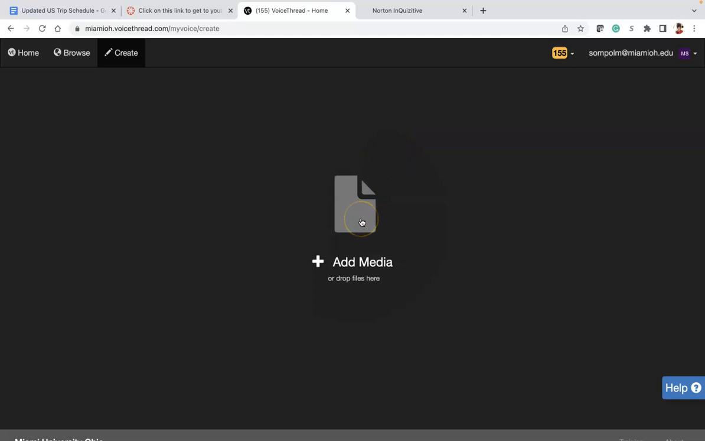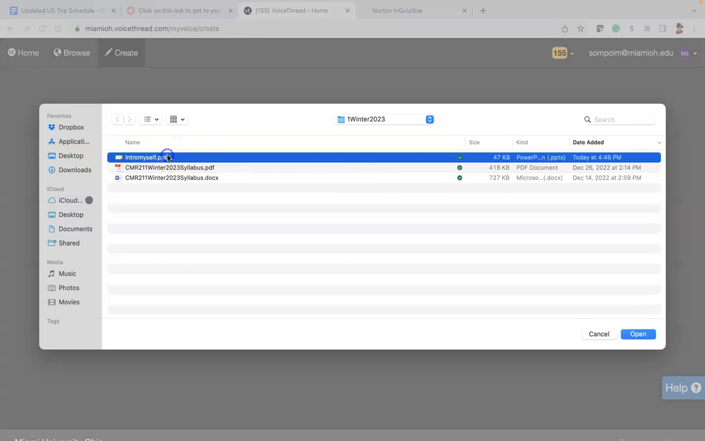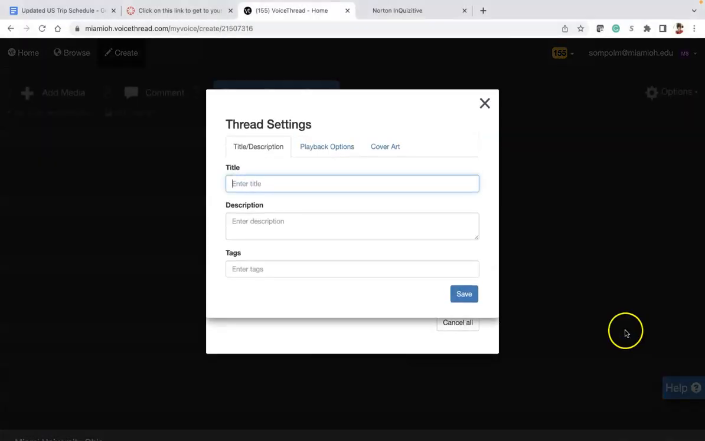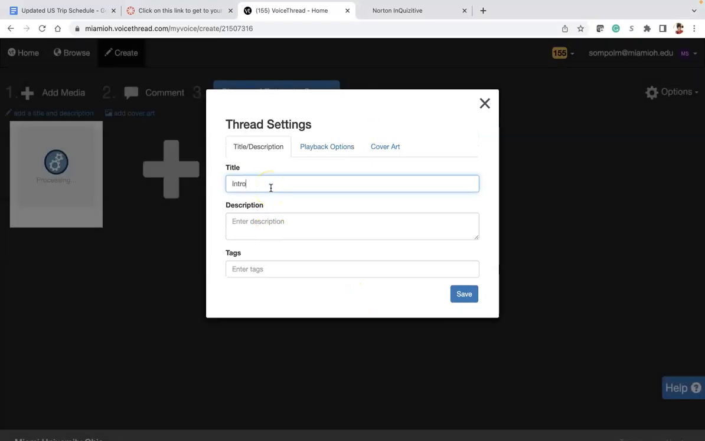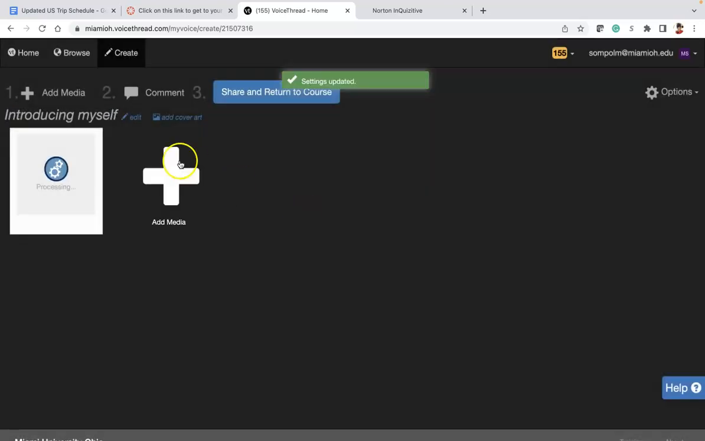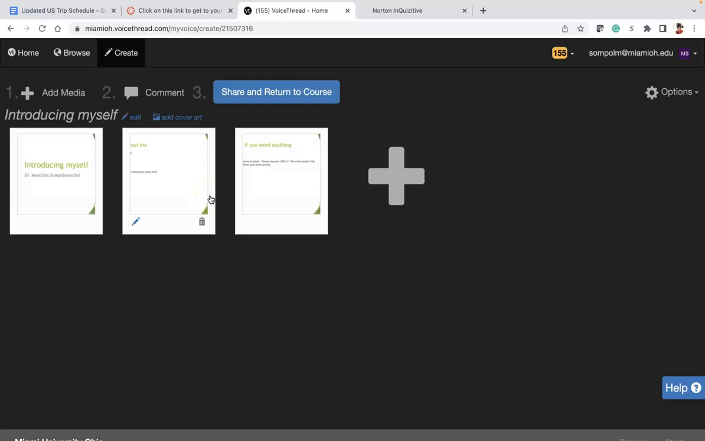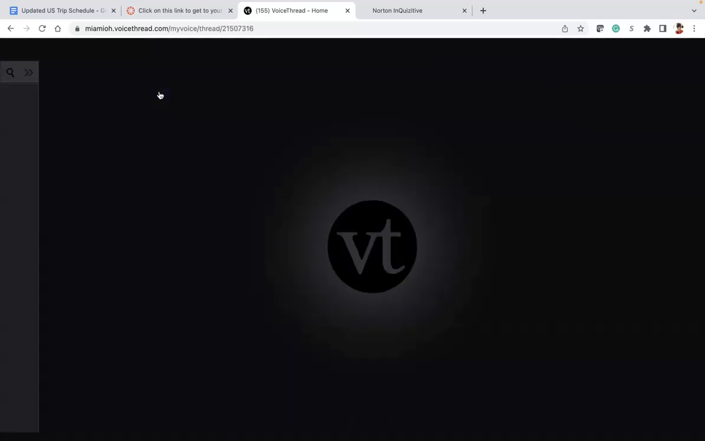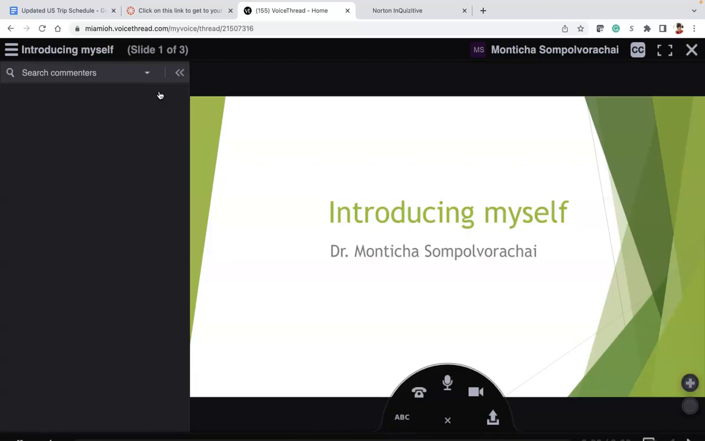The way to do it, I'm going to click create and add media. So there's going to be a file from my computer, and this is going to be the PowerPoint file, and I will just say introducing myself, okay, as a file title. All right, so while we're waiting for this PowerPoint to be uploaded, once it's up here, the next thing you need to do is to click comment so that you can start presenting and commenting.